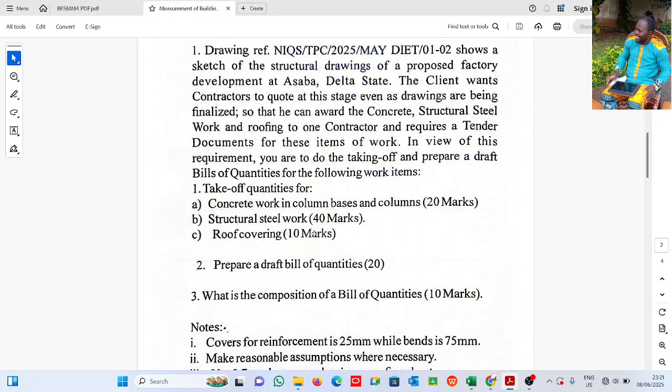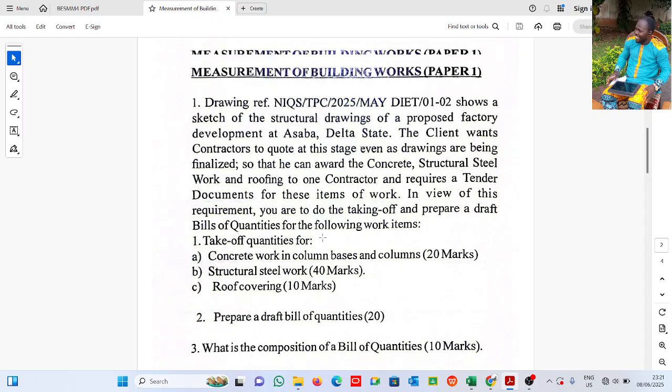Alright, so why I say "should" is because I will be breaking the video into two to reduce the length. I had done it before. The video was going over about 1 hour plus, so I decided to break it into two. Concrete work separate and steel work separate. So we'll be treating this as concrete work only, and then in the next video we'll be looking at the steel works only.